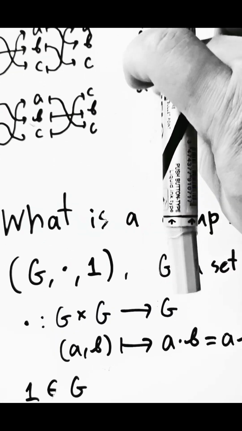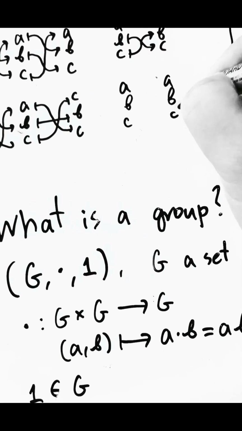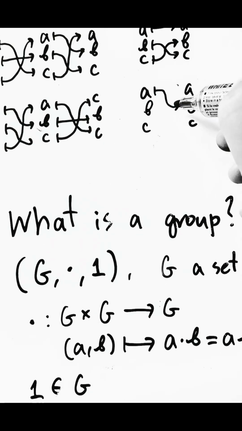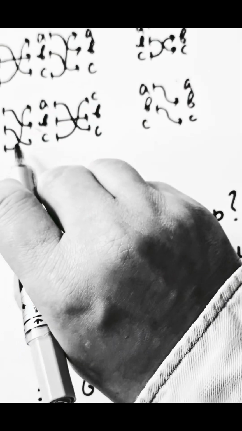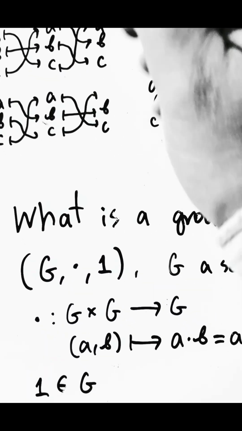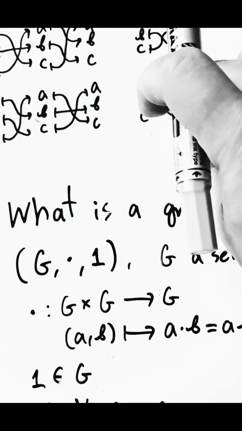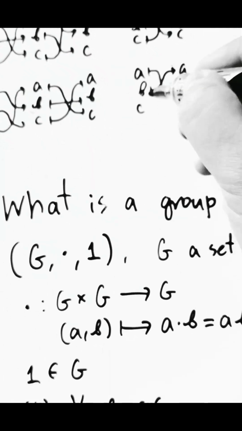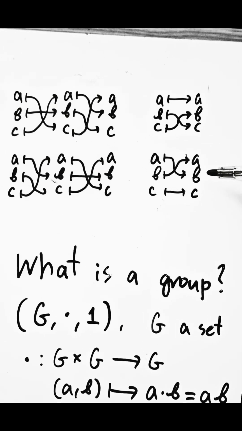I should rather write this in the same style as before. ABC, ABC. So once again, A maps to B. B maps to C. And C, sorry, there was a mistake here, right? There should have been A. So B maps to A, not to C. And C maps to C. You see, we get a different permutation.